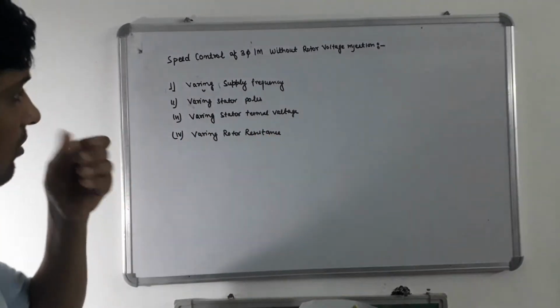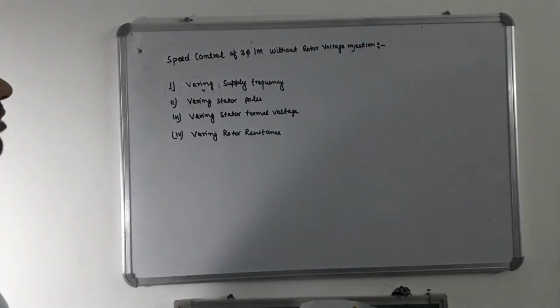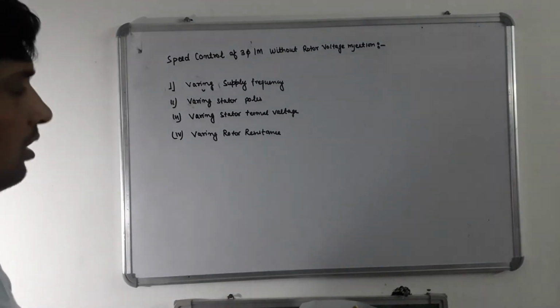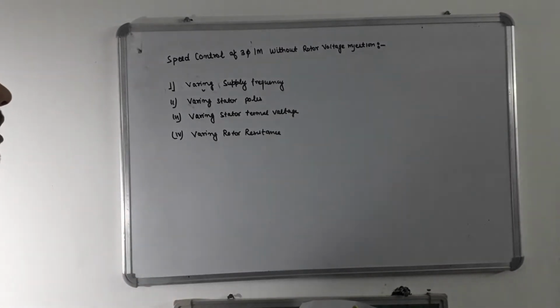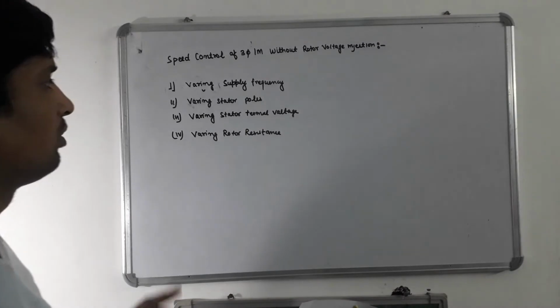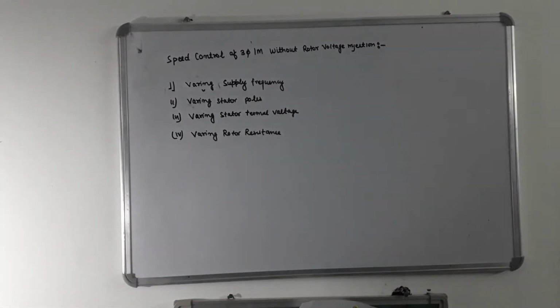These are the methods by which we are controlling the speed of the three-phase induction motor. The methods are varying supply frequency, varying stator poles, varying stator terminal voltage, varying rotor resistance. We have to control the speed of the three-phase induction motor.